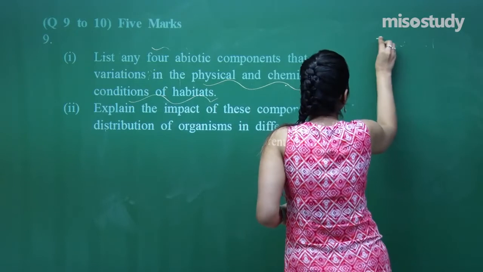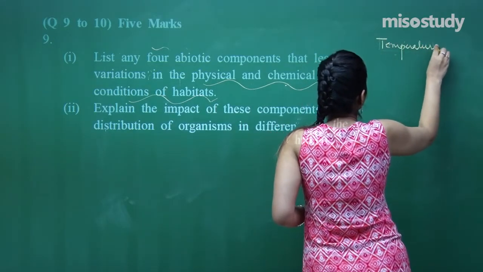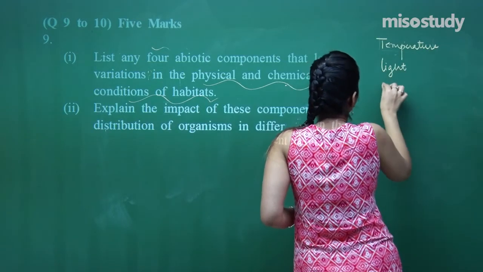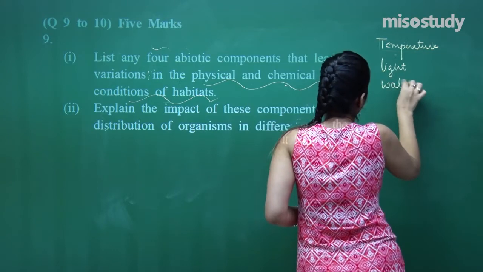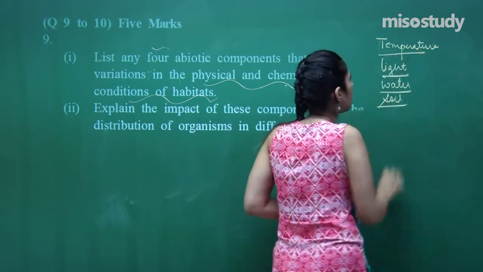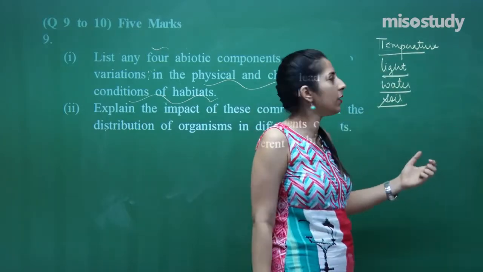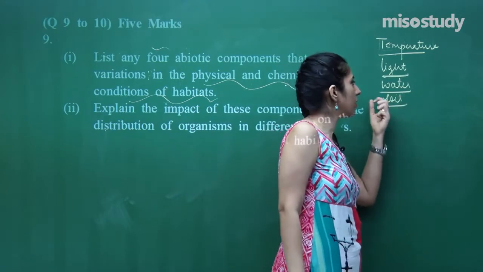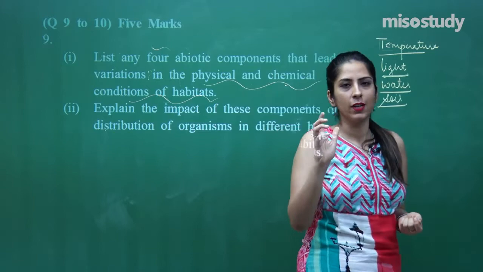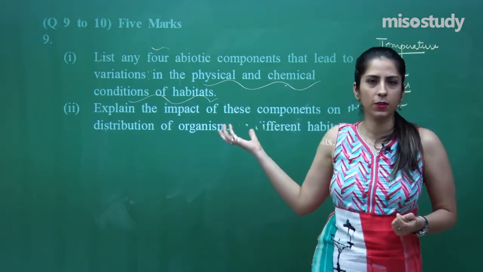In this, you can talk about temperature, you can talk about light, water, and very important, soil, because all of these are related to habitat. If in the habitat temperature is not favorable, population will not be able to survive, light is not there, water is not there, and the soil is not there. So, this question is quite an indirect sort of question. You might feel that it is complex, but it is a very simple question.